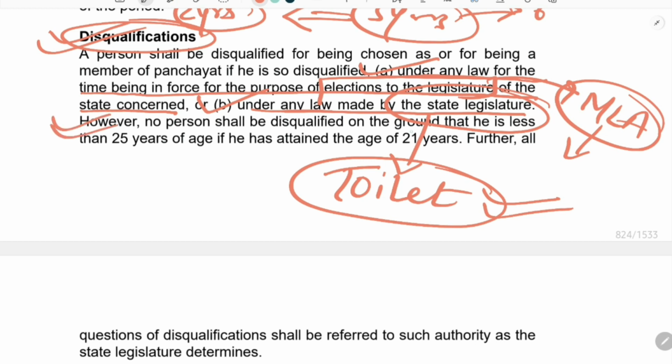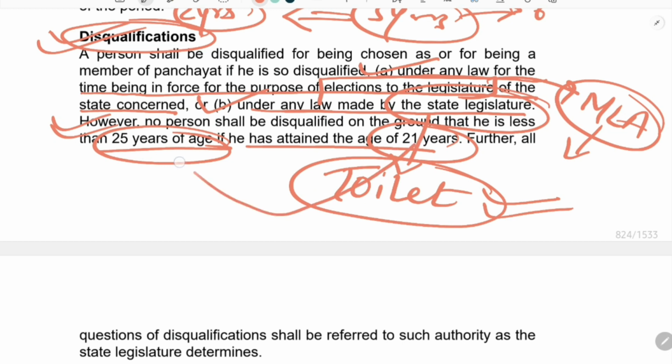However, no person shall be disqualified on the ground that he is less than 25 years of age if he has attained the age of 21 years. So here the age criteria has been reduced from 25 years to 21 years, as we all know that for contesting election for the legislative assembly, that is MLA, it is 25 years, but for the member of Panchayati Raj it is only 21 years.